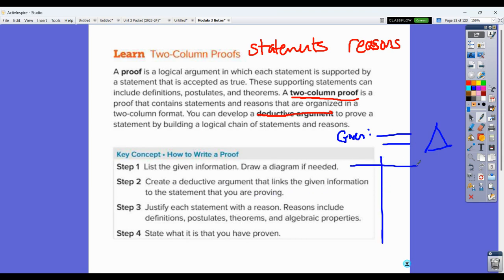If you're doing a two-column proof, you're going to make a statement, then a reason, then a statement, then a reason. You're going to kind of do it in that order. You're going to justify each statement with a reason. So the statements are step 2, the reasons are step 3 kind of, but usually you're going to go back and forth. And then you have to state what you have proven. So in the end, you're going to do given and prove, and whatever that prove is going to be your last statement down here. Now you're not going to write prove. We're going to go through some examples so that you can see what that looks like.